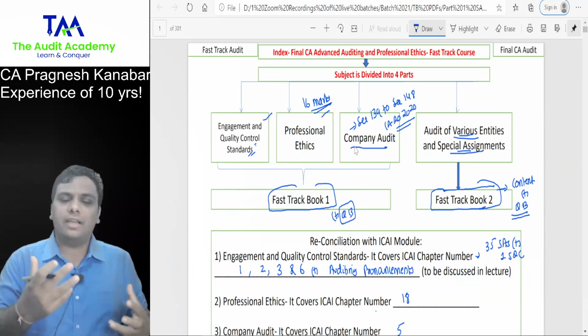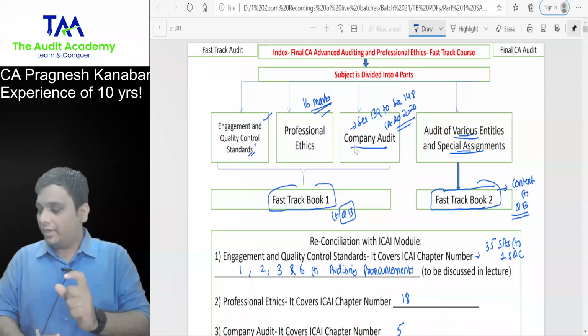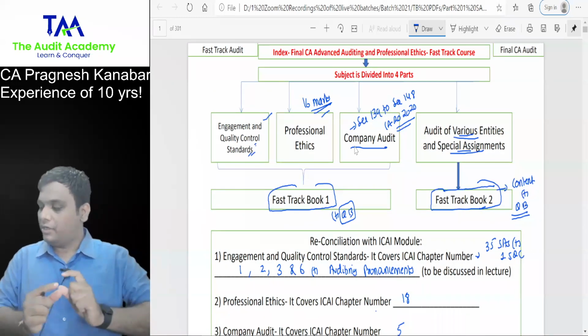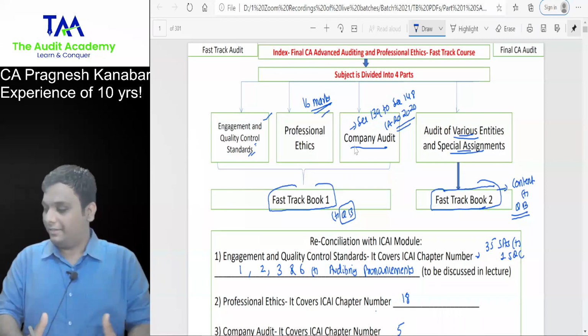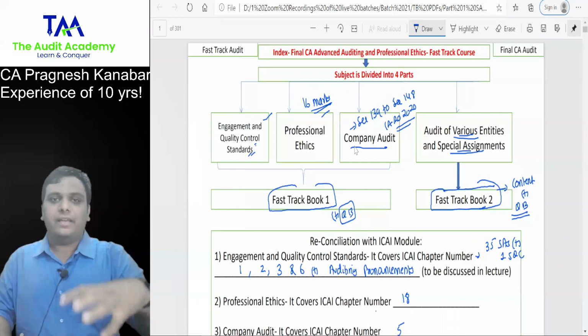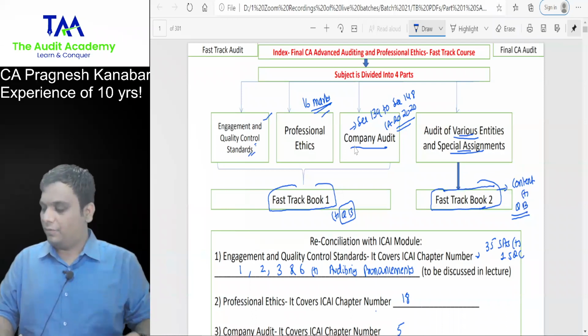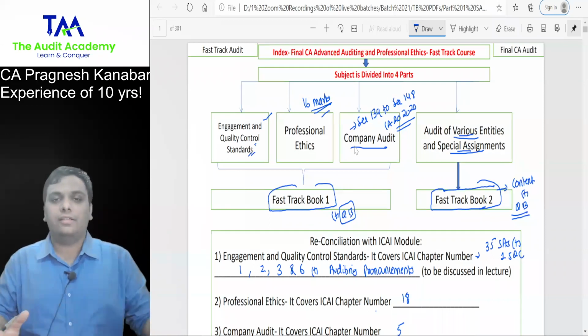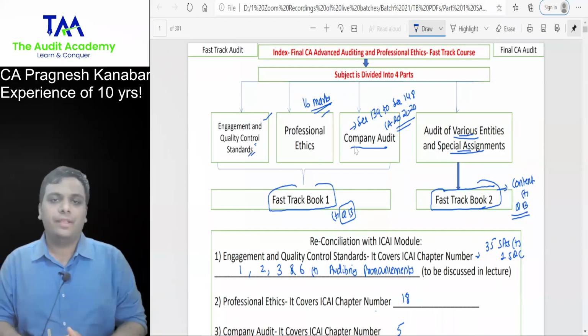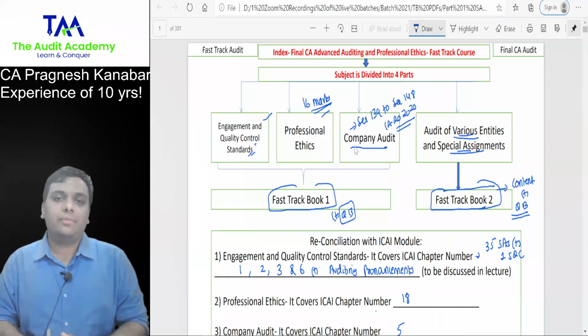Then again, you will start feeling interested, because whenever a new course begins, for the first few lectures, students are interested. And I want to capitalize on that particular interest of students, and I want to ensure that we are through with the topic of standards. So do not worry about it. Just keep following my instructions.